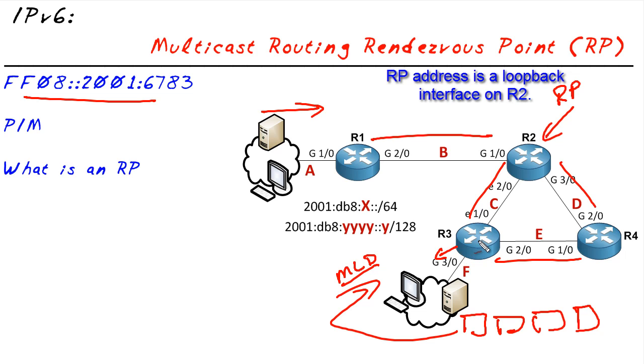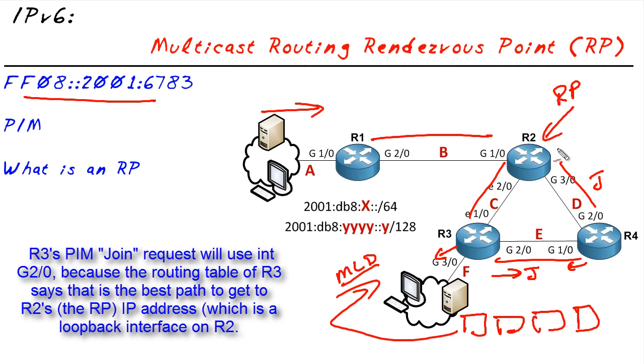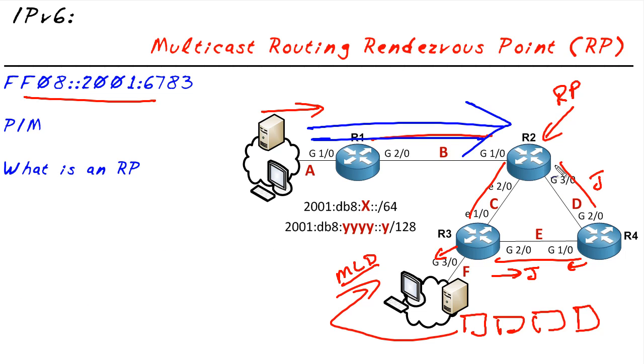So R3, what he does is this. He says, well, I know the IP address of my rendezvous point. I'm going to issue a join request through PIM to say, hey, dear Mr. R4, please forward that multicast content to me if you see it. R4 gets that request and says, sure, I'll forward it to you. I don't have that content, but you know what I'm going to do? I'm going to issue a join request towards the rendezvous point. Then if the rendezvous point does have that content, for example, if the content is flowing to the rendezvous point, it can open up its Gig 3.0 interface, flow it down to R4, who will flow it to R3, who will flow it to its clients.